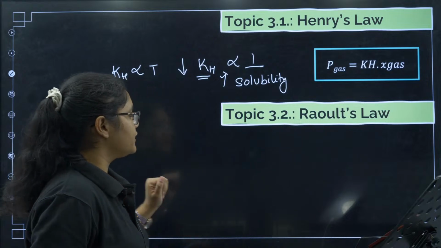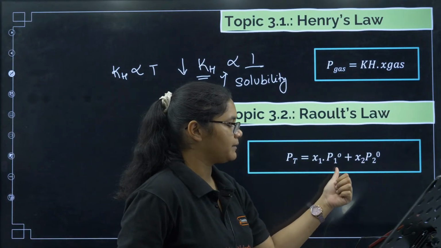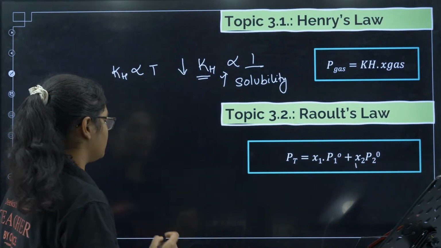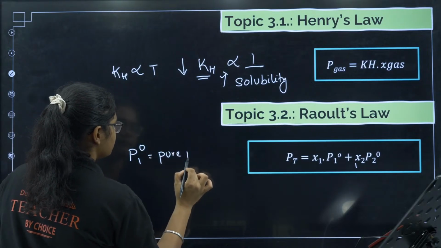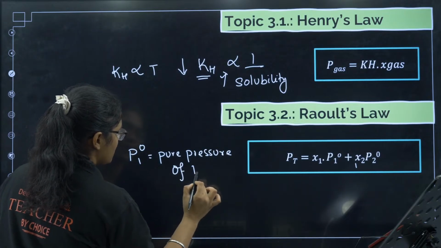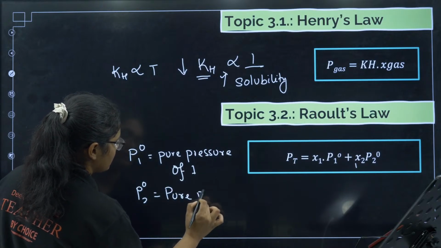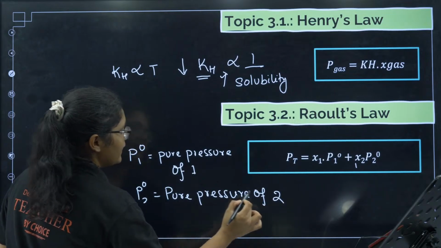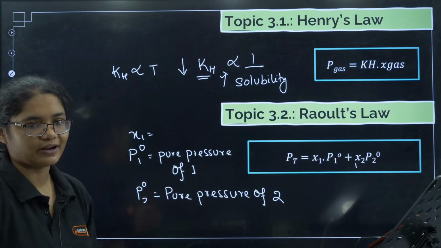Okay. Now moving to Raoult's law. What is the Raoult's law formula? P total is equal to x1 P1 naught plus x2 P2 naught, where P1 naught is the pure pressure of 1 and P2 naught is the pure pressure of 2. Okay, and x1 is the mole fraction of 1, x2 is the mole fraction of 2.